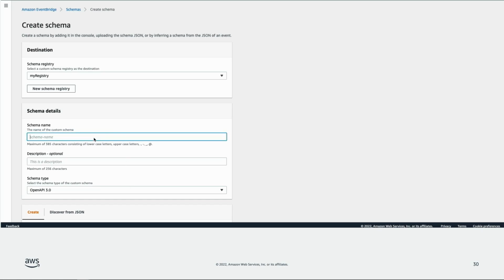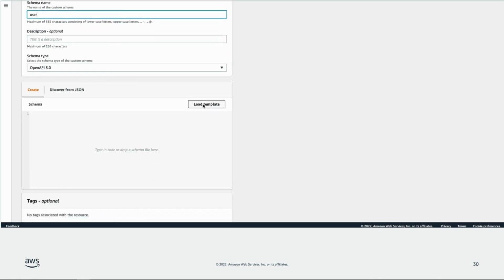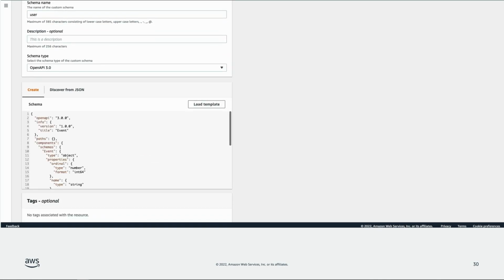You can choose to load the schema template using an OpenAPI format from the Load Template option. You can then manually enter data for each of the fields. Alternatively, you can have the service discover the schema from JSON. Remember that events are written in JSON.